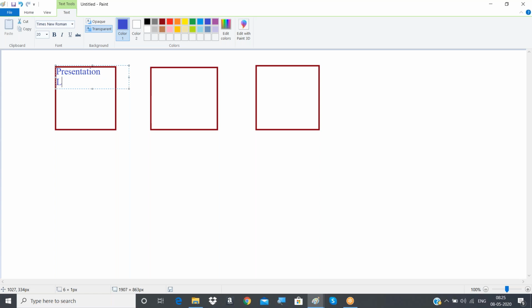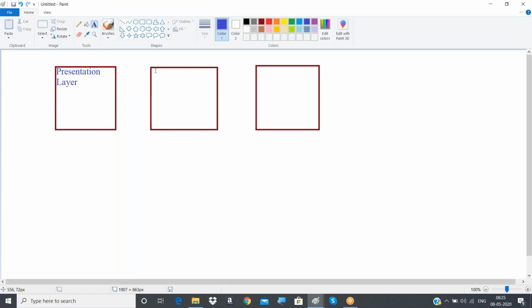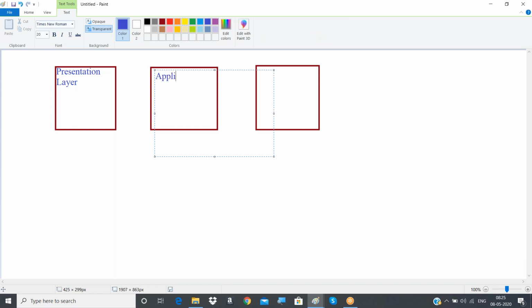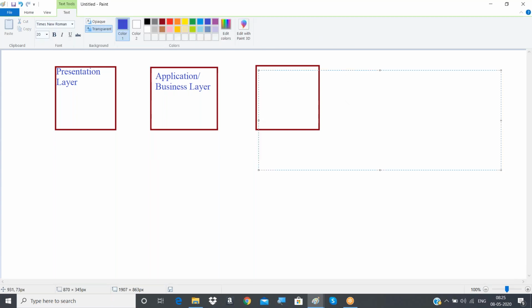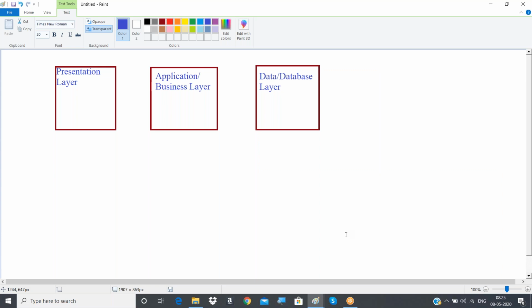The first layer is known as the presentation layer, the next one is known as the application layer, or some people even call it the business layer, and the next one is called the data or database layer, or persistence layer.